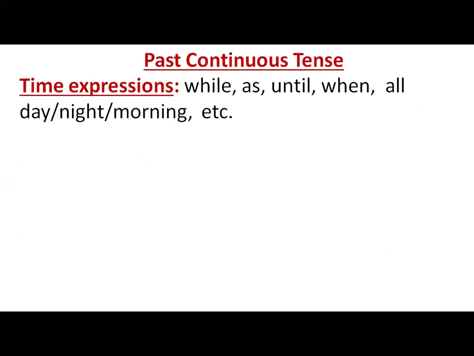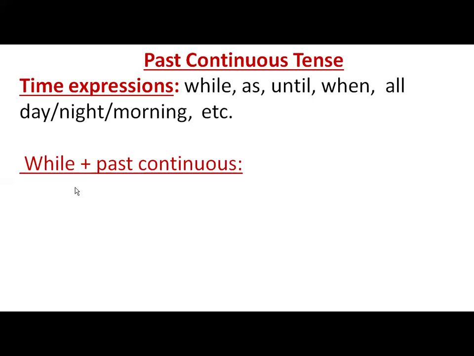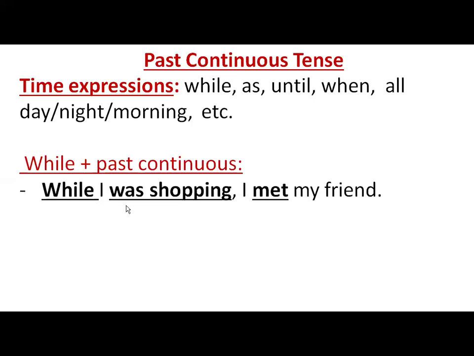Time expressions: while, as, until, when, all day, all night, all morning, etc. While followed by past continuous tense. After while, we put the verb in the past continuous tense. While I was shopping, I met my friend. We put a comma after the first clause.